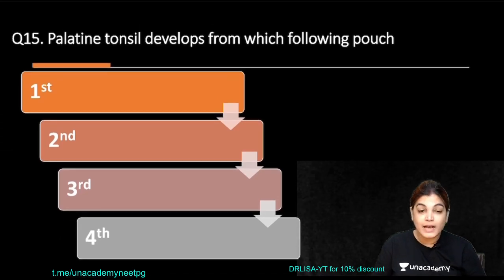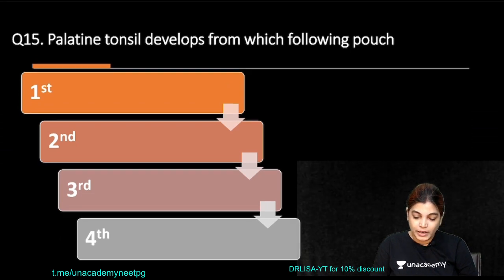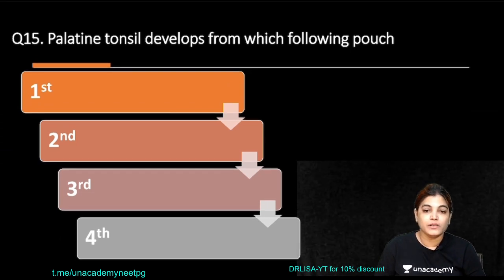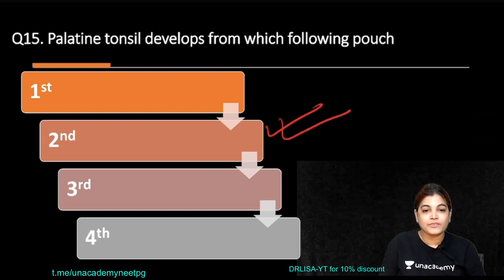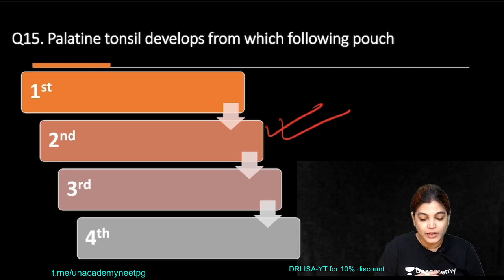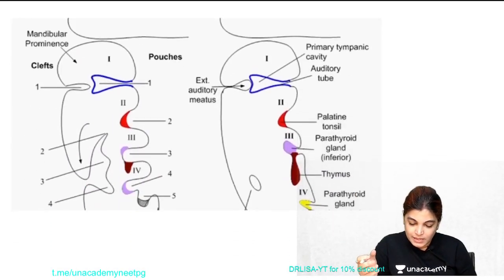Yes, so this is the last MCQ of the session. Palatine tonsil develops from which of the following pouch? Palatine tonsil. Okay, so the correct answer is it develops from the second pharyngeal pouch. I would also like to enumerate the structures developing from the other pharyngeal pouches. So let's see this diagram.